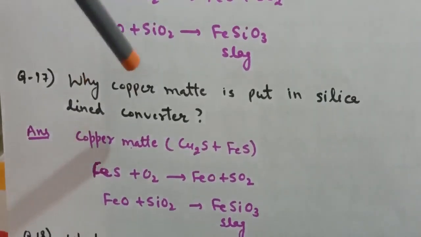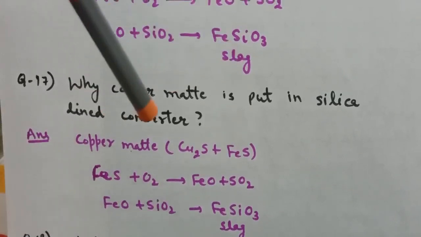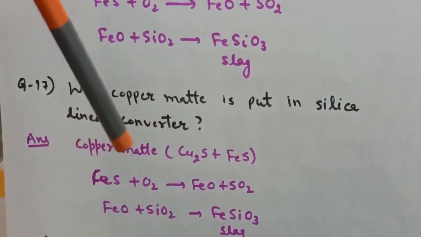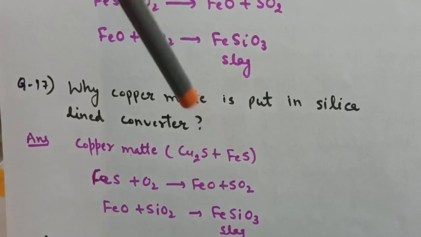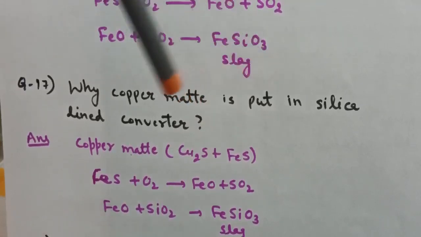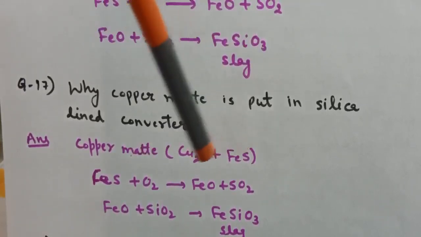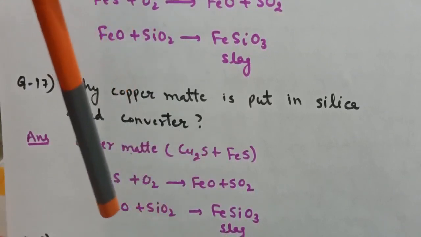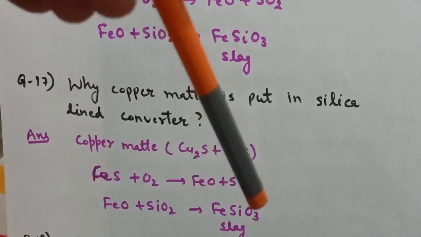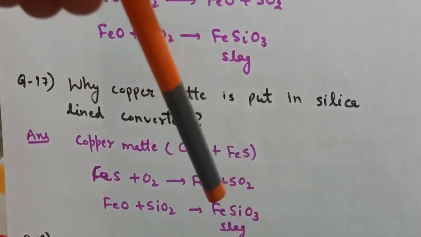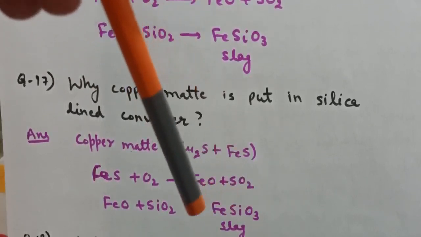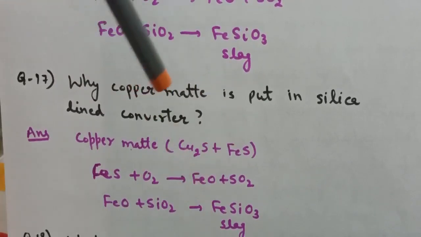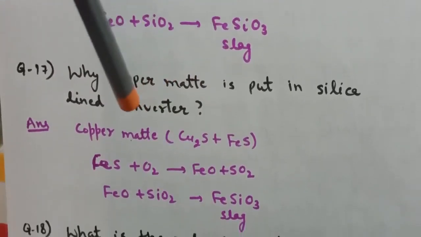Next question is, why is copper matte put in a silica-lined converter? And the answer is, copper matte is Cu2S plus FeS. So when we put copper matte in silica, what will happen? First of all, this FeS will convert to FeO, and in presence of silica, this FeO will convert to FeSiO3, that is nothing but slag. So from here we can remove the impurities of iron. That is why we put copper matte in a silica-lined converter.